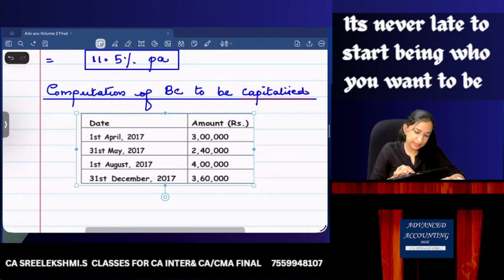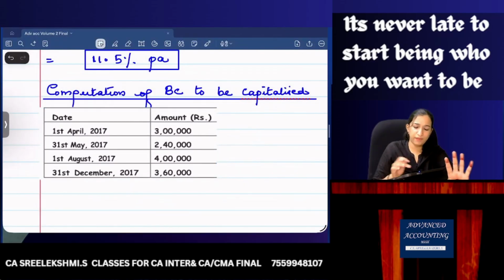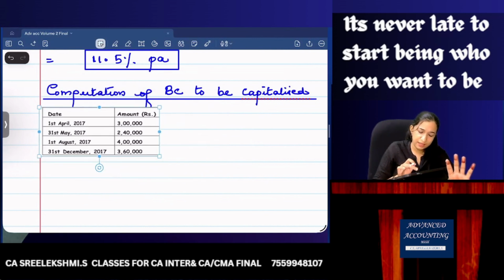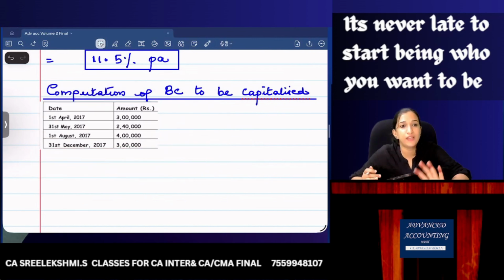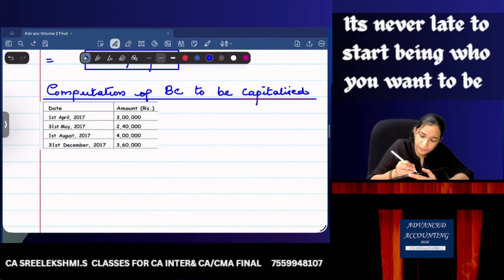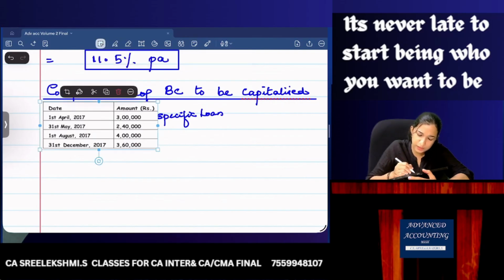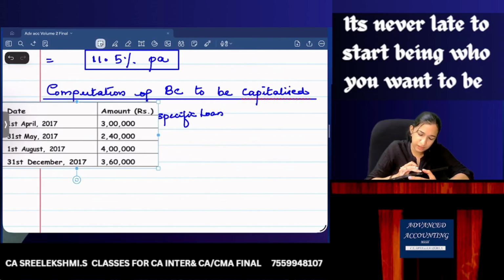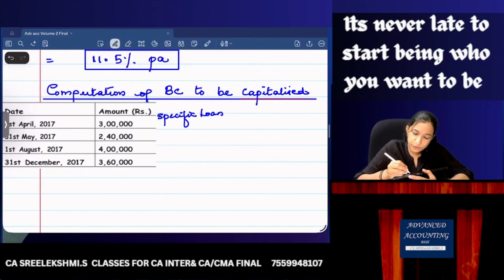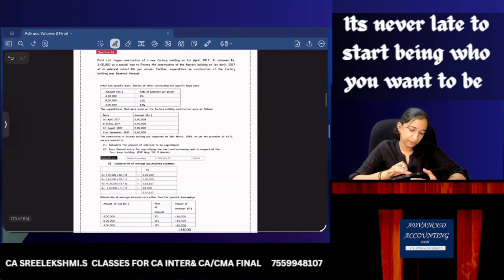I've taken the dates. 1st April 2011, 3 lakhs. So what do you think? On 1st April 2011, we have incurred 3 lakhs. So 3 lakhs would be taken out of the specific loan first. How much is the specific loan we would have taken? Specific loan, 2 lakhs into, what is the interest rate given?